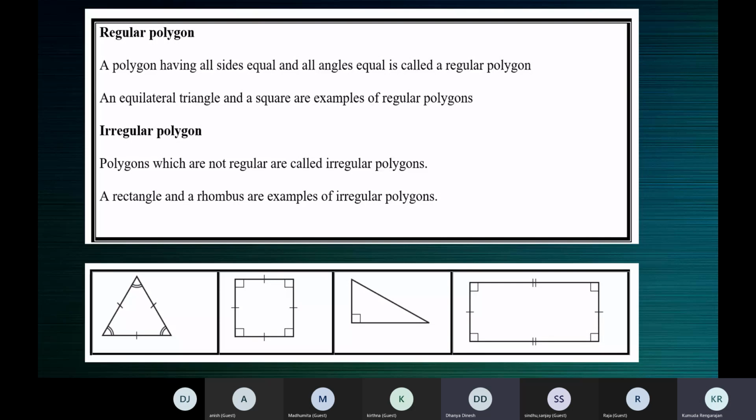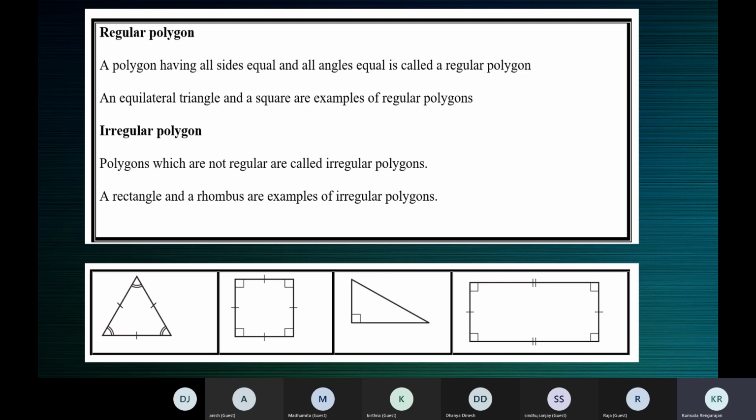Okay. So did I make a correct statement? An equilateral triangle is one in which all the sides are equal and all the angles are equal. Each angle is equal to 60 degrees. Correct? Yes, ma'am. Okay. So in a polygon, when all the sides are equal and all the angles are equal,